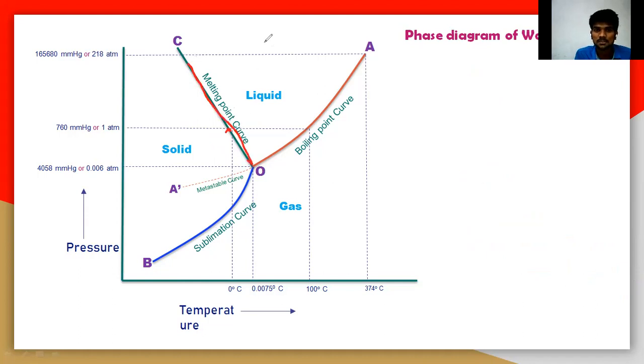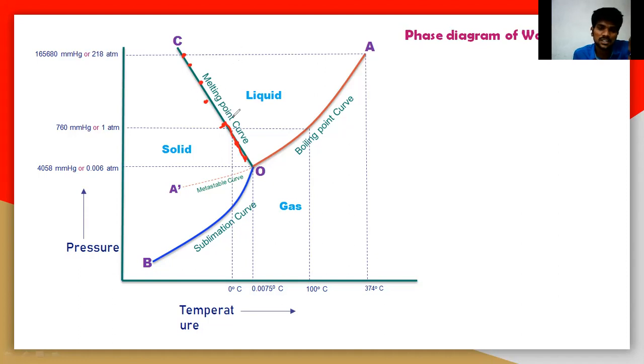You can take a point on this particular curve. If you increase the temperature, again the pressure is decreasing. That means if you change only one particular variable, pressure or temperature, automatically the other will be fixed.